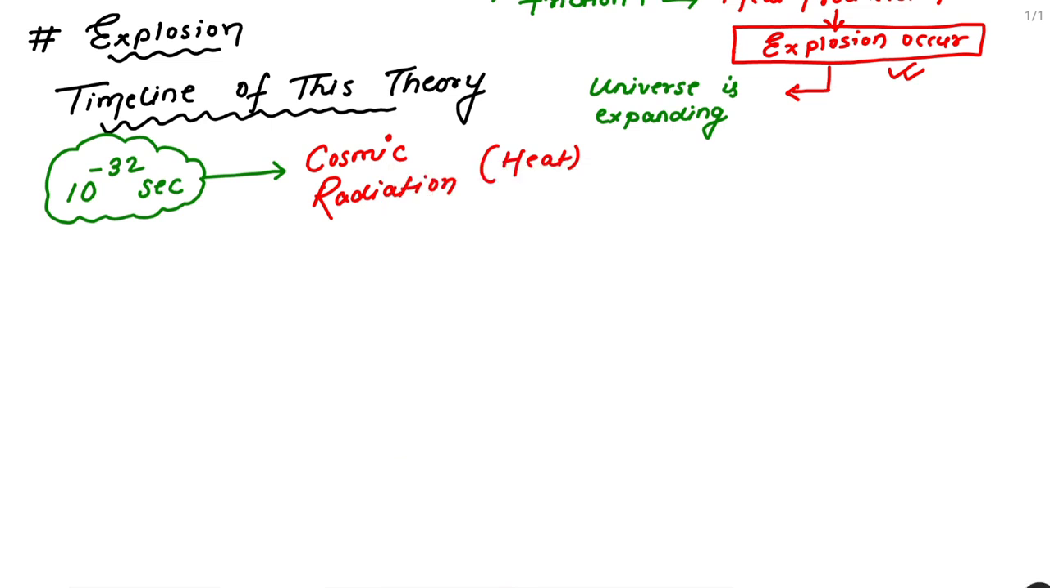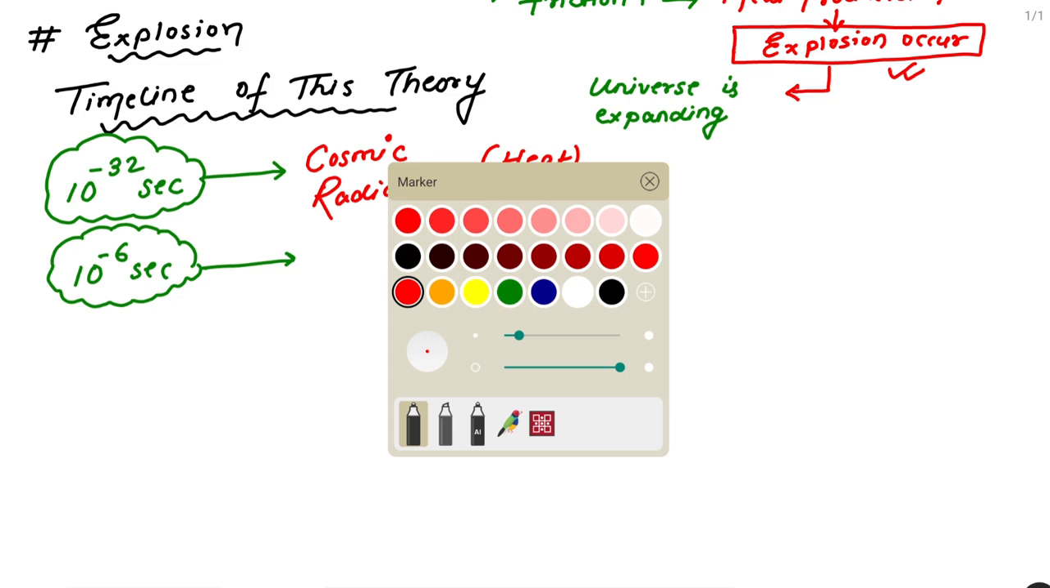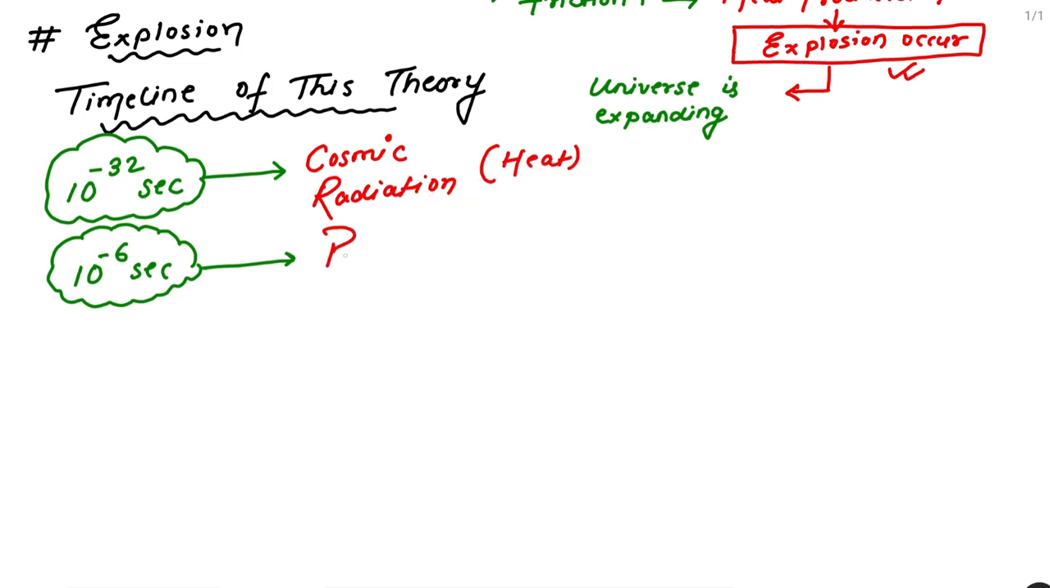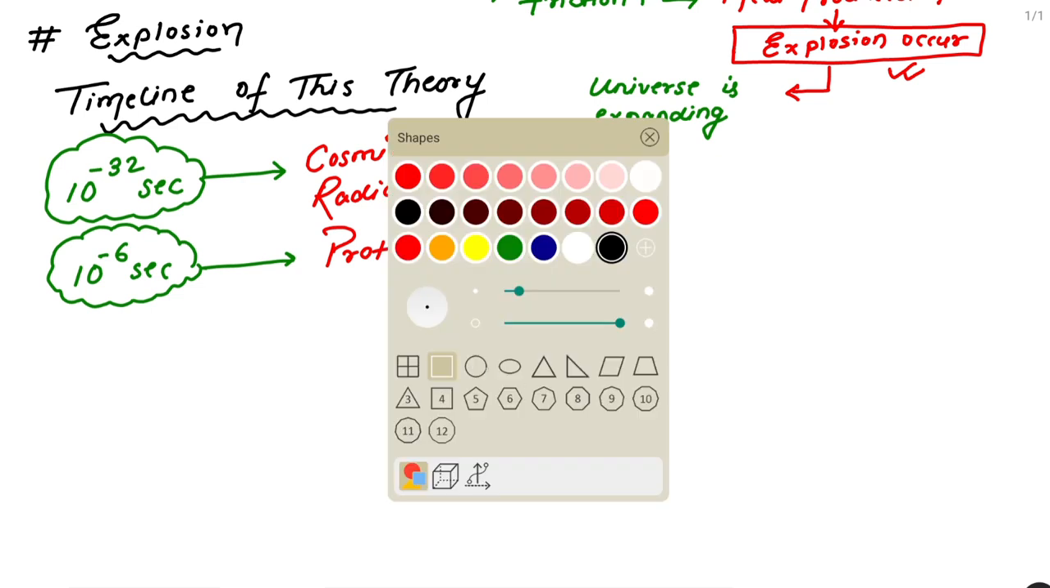Now coming back to the next point, once this was created, just after this, in 10 to the power minus 6 second, there was a creation of proton. I think you know what a proton is. You must have studied the structure of atom. If not, then let me tell you.